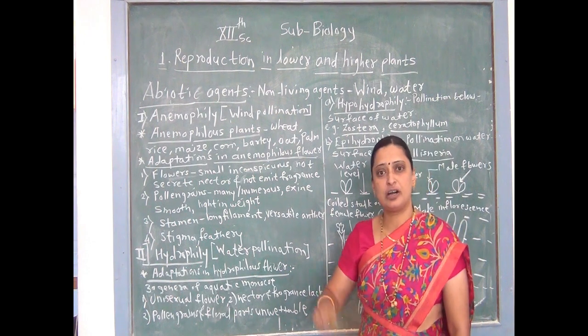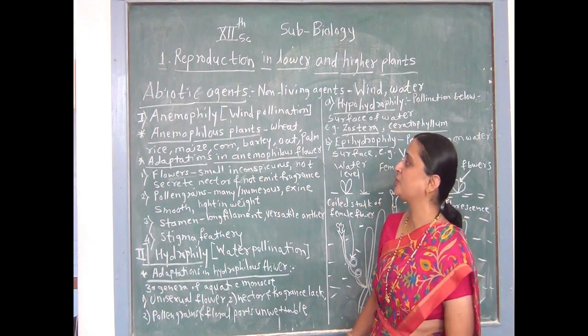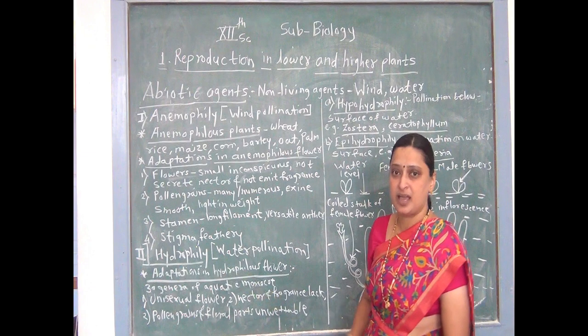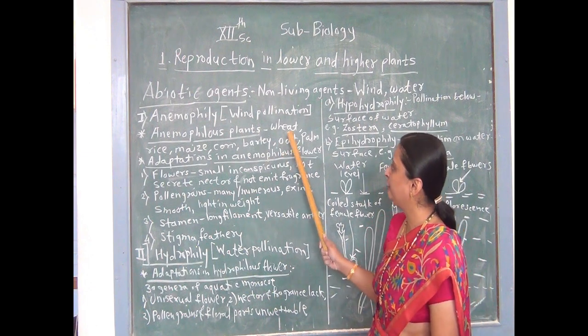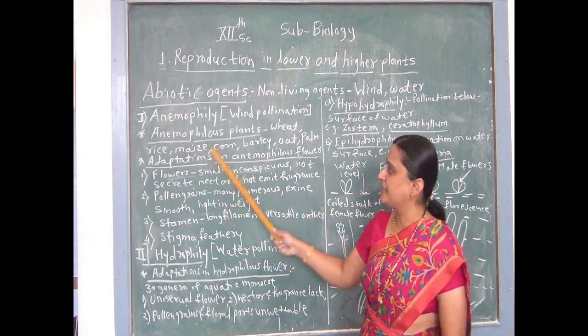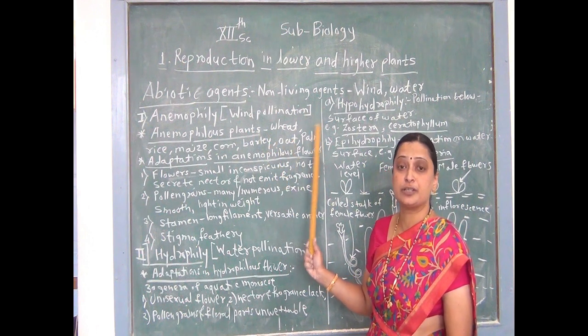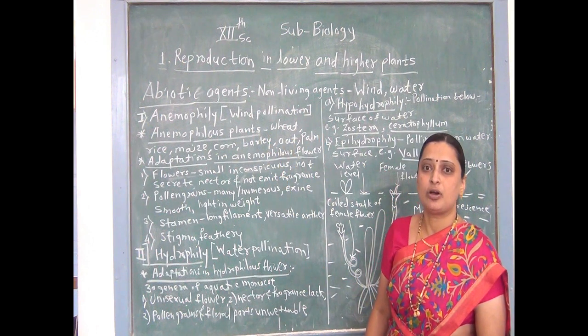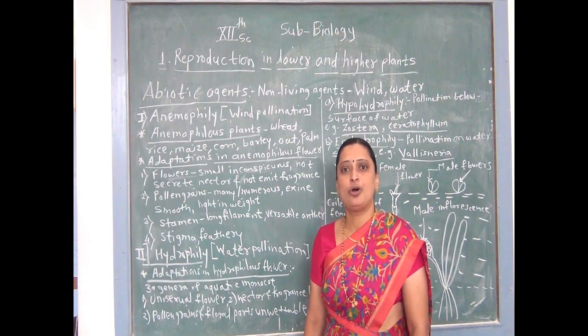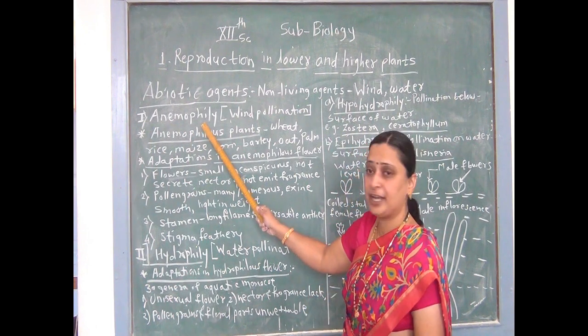Wind pollination occurs in specific plants. Such plants are called anemophilous plants. Examples of anemophilous plants are wheat, rice, maize, corn, barley, oat and also palm. All such plants or their flowers which show wind pollination show anemophily.